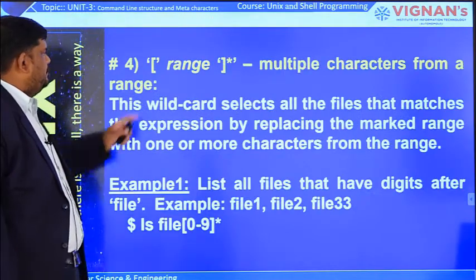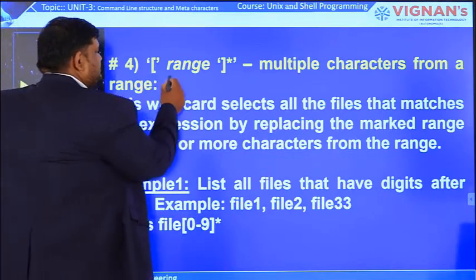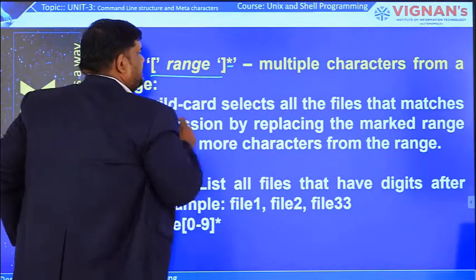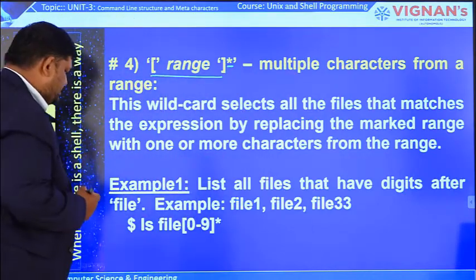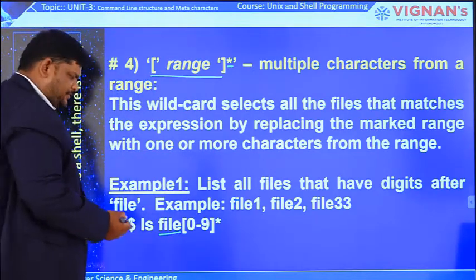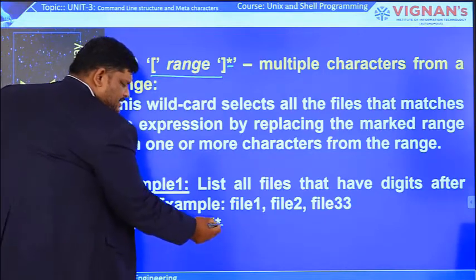Fourth one: multiple characters from a range. Previously we saw the third one, the range option. If you apply the star along with it, it means multiple characters from a range. Let us consider this example. The name starts with file, the range we give is 0 to 9, and after that we use this star symbol.